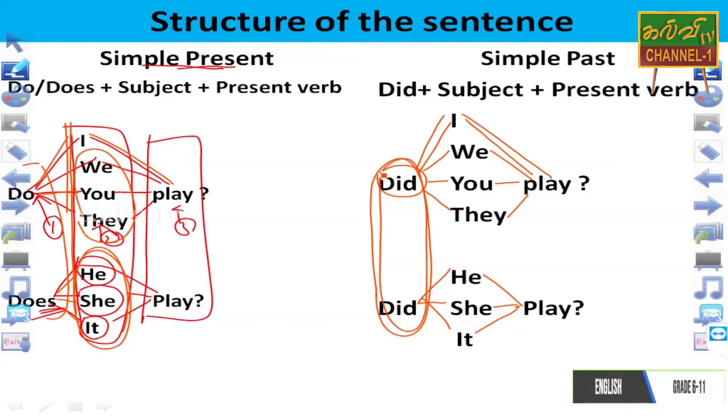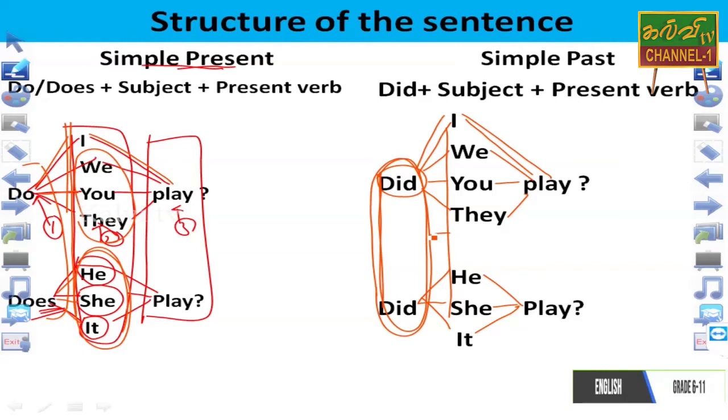When you start this simple past, we can write did in front of the subject. This is the difficult one for some students because they did not understand. They don't understand where do we use did, where do we use does or do.